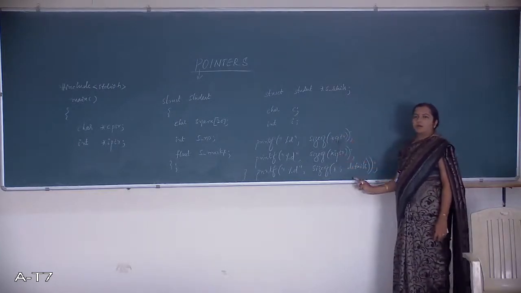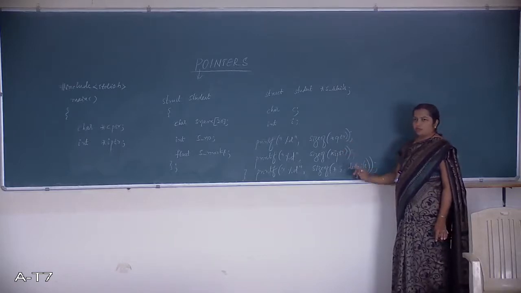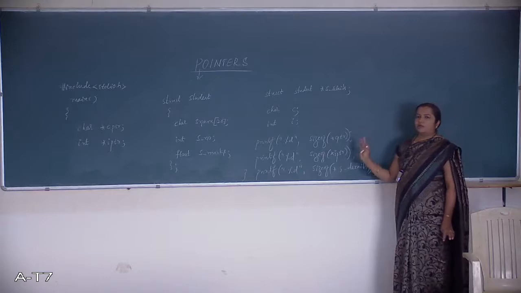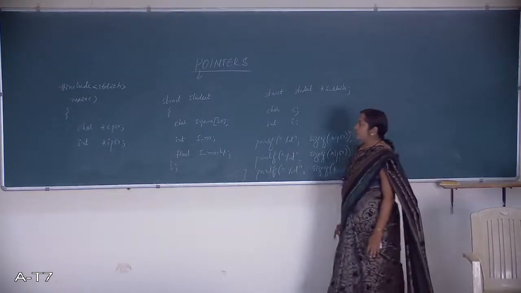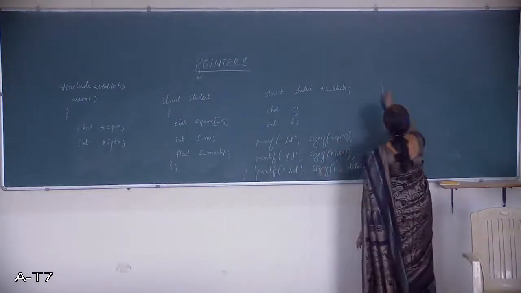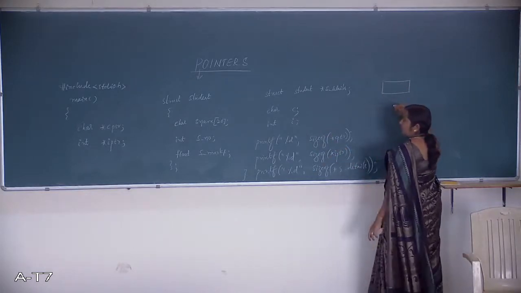What I am trying to know here is the contents. It's all pointer variables: character pointer variable, integer pointer variable and structure pointer variable. What is the output of this particular code? See here, the very first one is a pointer variable, right?